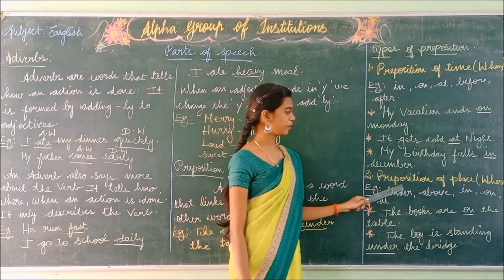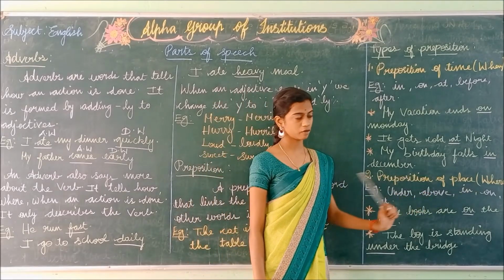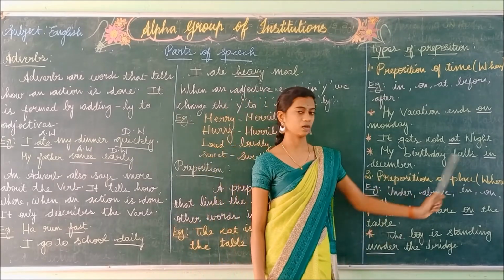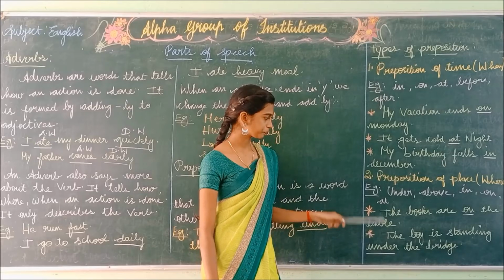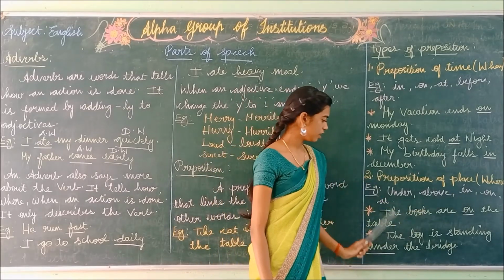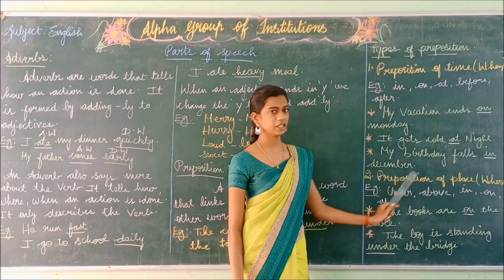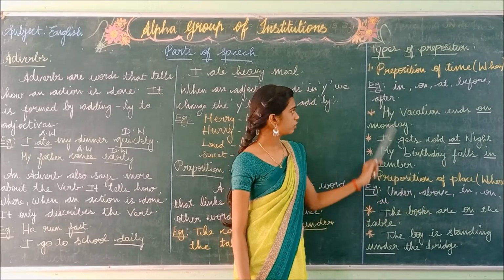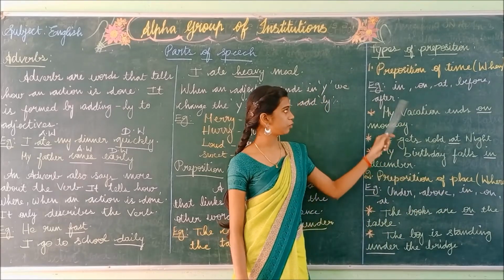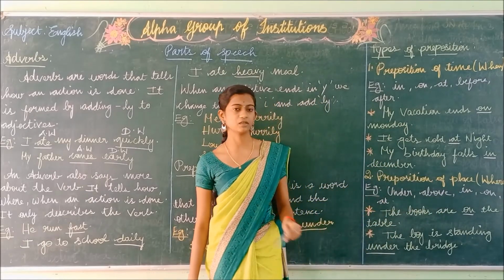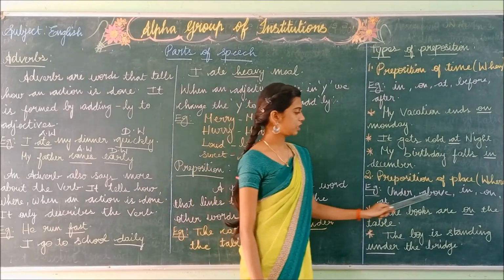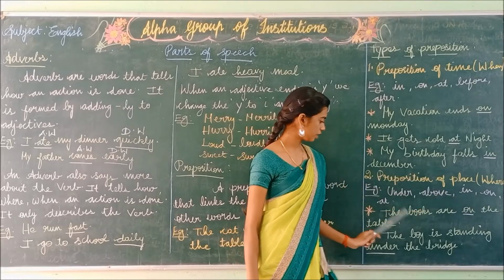Next we are going to see preposition of place. Preposition of place answers the question where. The words are under, above, in, on, at. These words come under the preposition of place. You can see in, on, at come in both preposition of time and preposition of place, so you have to decide according to the sentence.